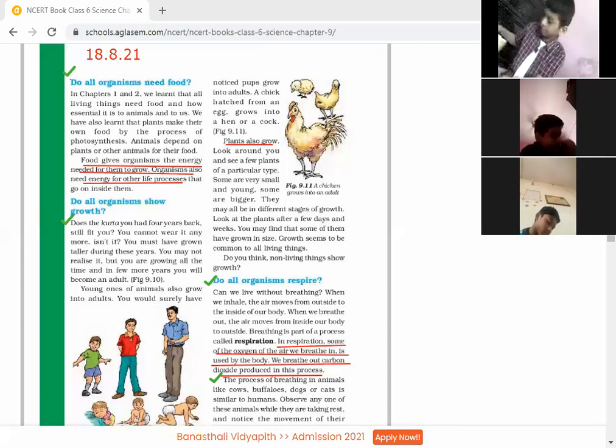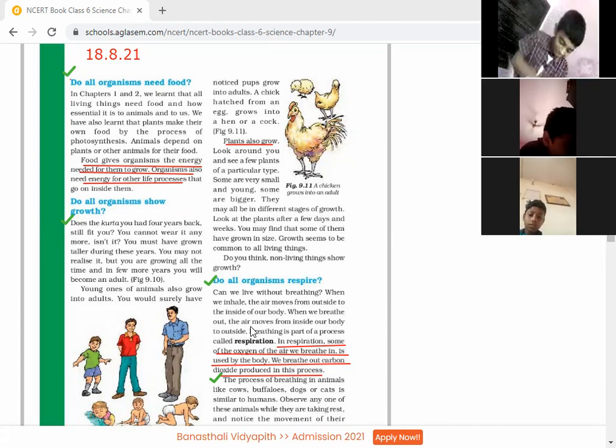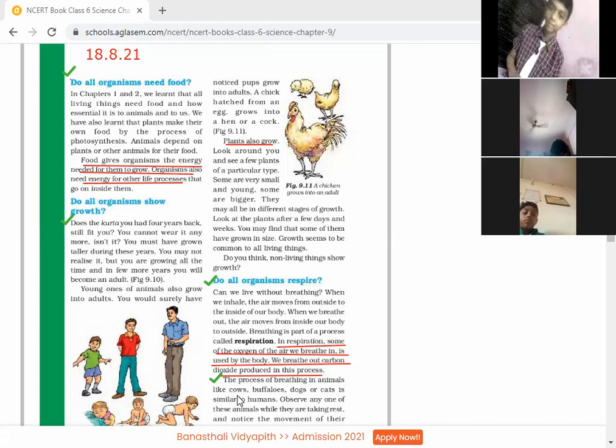Okay, beta. Yes, this slow movement shows that all the organisms respire. You know, during breathing, we take in oxygen and we breathe out carbon dioxide. So breathing is also a part of respiration. It means all the living organisms respire. Here a few animals are there like cows, buffaloes, dogs or cats.